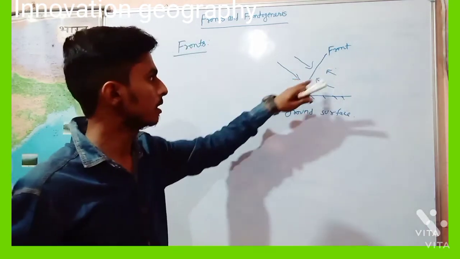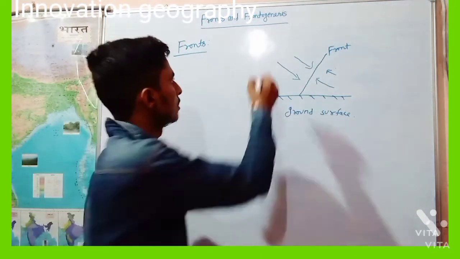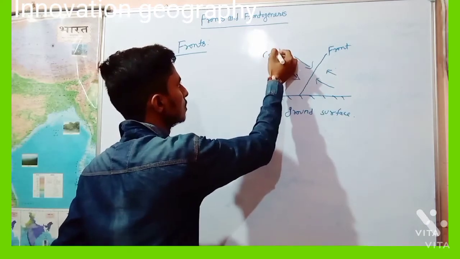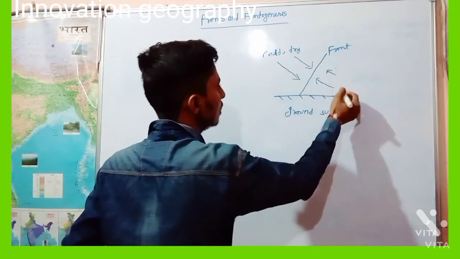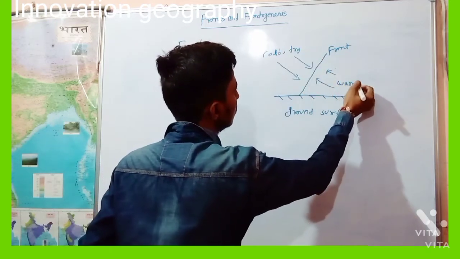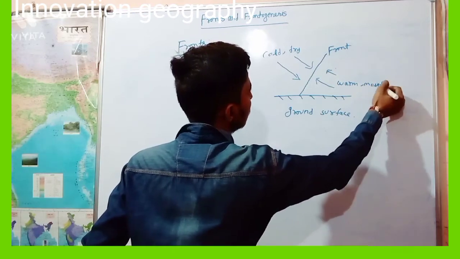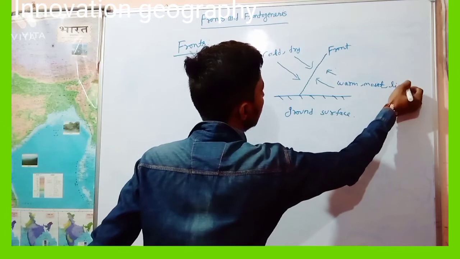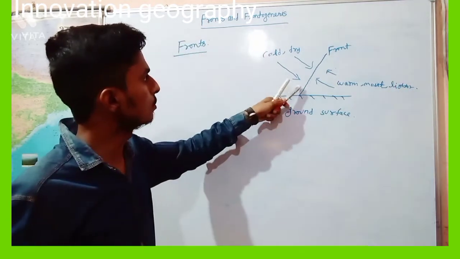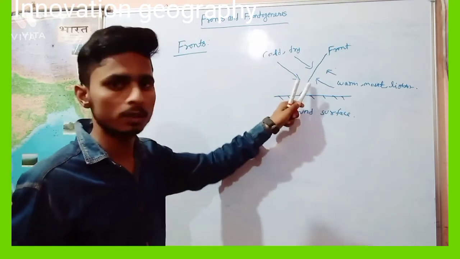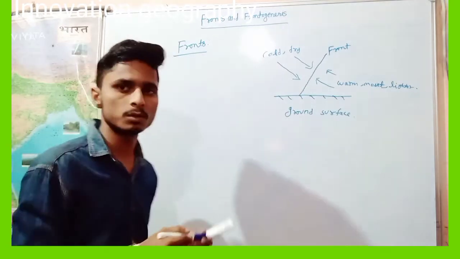This is the cold and dry air mass, and here is the warm and moist air mass, warm and moist and lighter, the cold one denser. A sloping boundary along which two contrasting air masses converge is called a front. Here is the front.